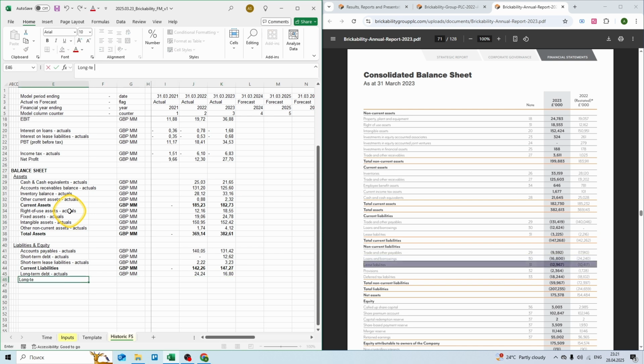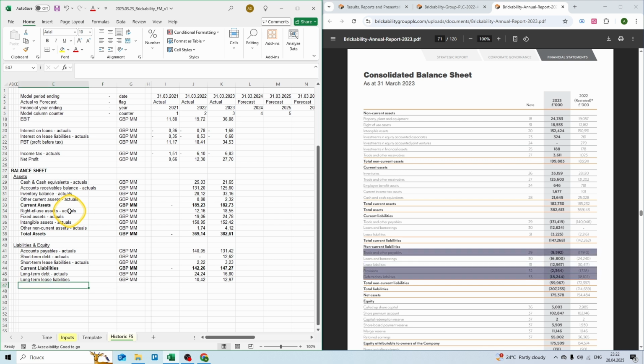Then long-term lease liabilities, again £1,000,000, 10.4 million in 2022 and 12.9 million in 2023. And let's combine the remaining items and call them other long-term liabilities. £1,000,000. Let's speed up the process.